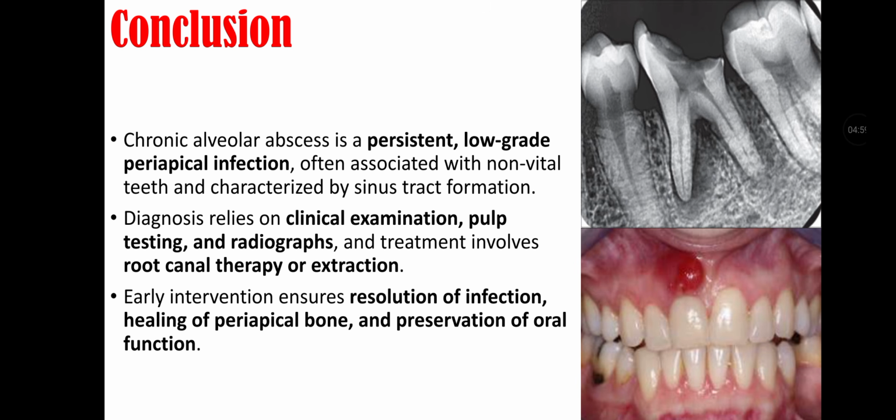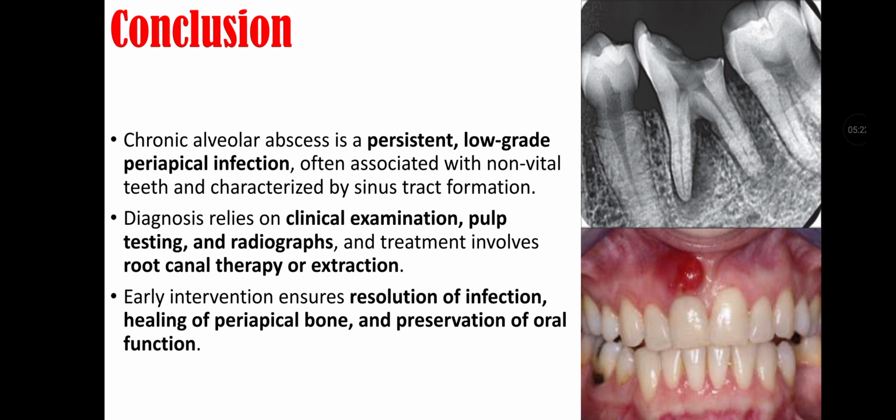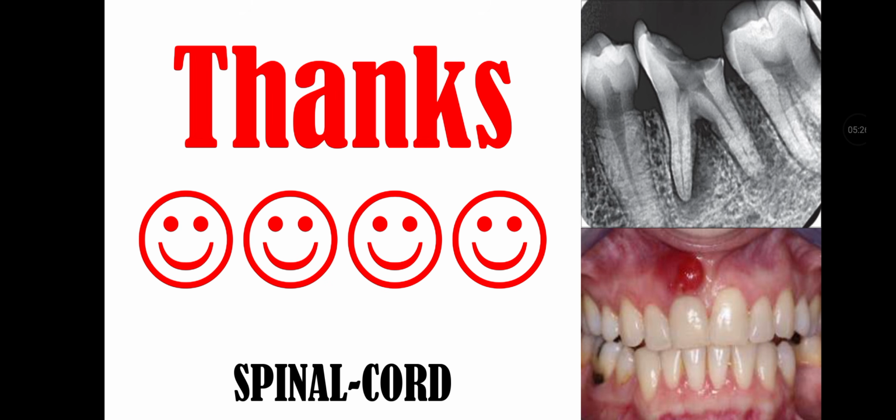Conclusion: chronic alveolar abscess is a persistent, low grade periapical infection that is often associated with non-vital teeth, and it is characterized by sinus tract formation. Its diagnosis relies on clinical examination, pulp testing, and radiograph, and treatment involves root canal therapy or extraction. Early intervention ensures resolution of infection, healing of periapical bone, and preservation of oral function.